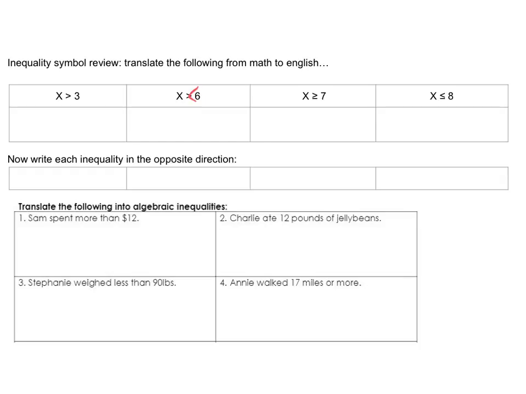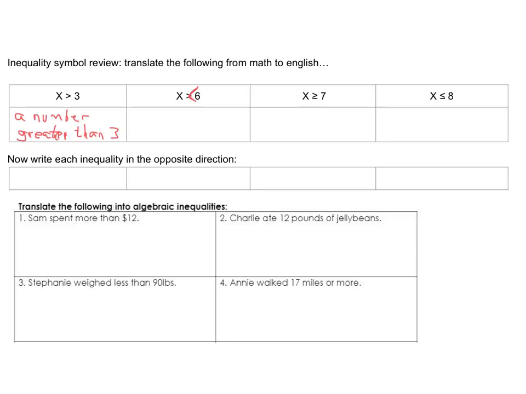All right, so I'm going to walk you through this. The words that you would use to translate these from math to English are the following. This would be something like a number greater than 3.